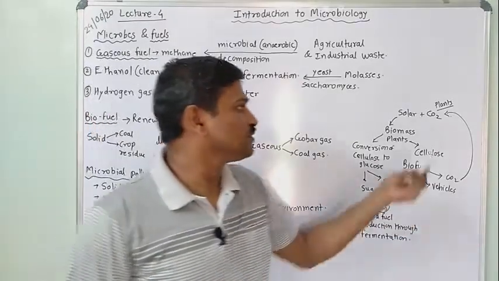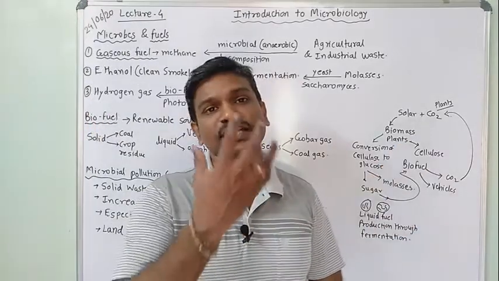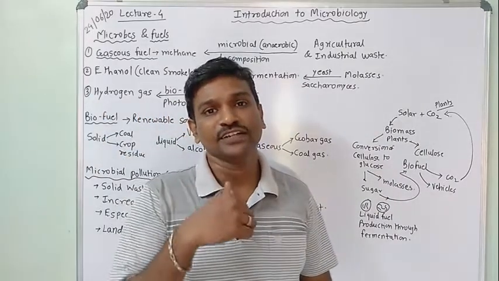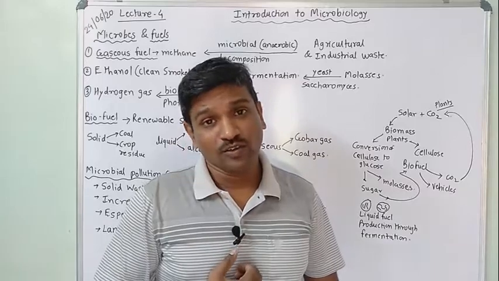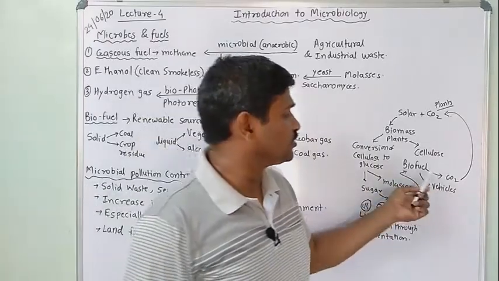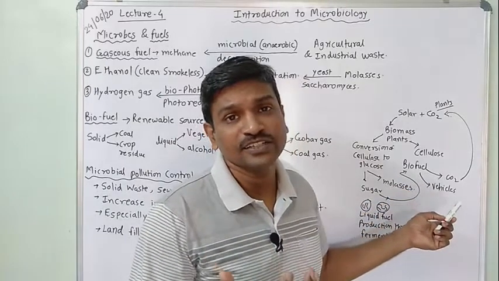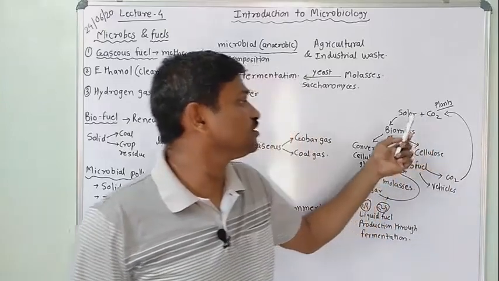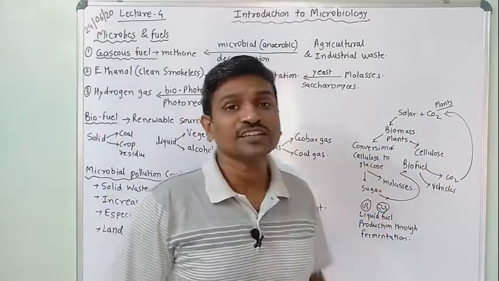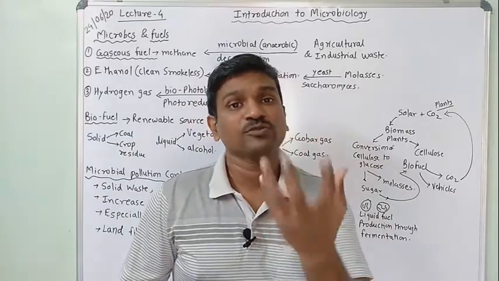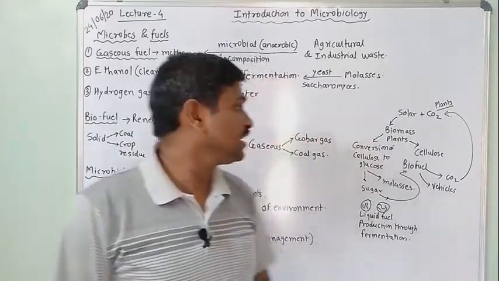See what is happening: solar and CO2. We are inhaling oxygen, as we already saw in the respiration chapter, and we are expelling CO2. That CO2, and also the vehicles, industry, and aeroplanes, are producing CO2. That CO2, along with the solar energy, is taken by plants, and they produce oxygen. Along with that they produce cellulose.